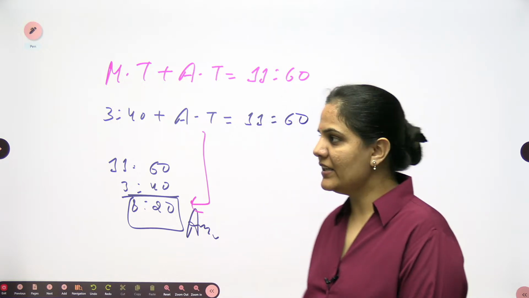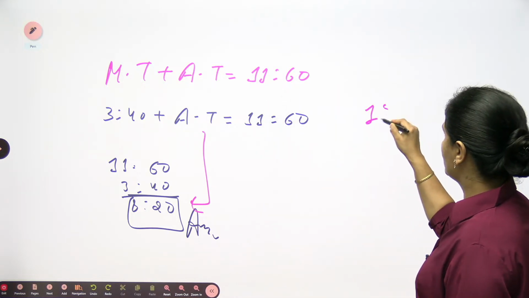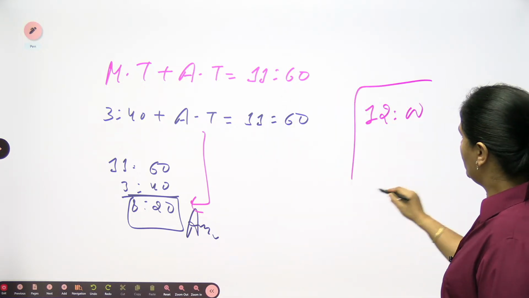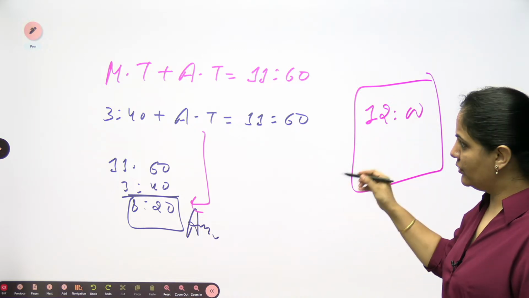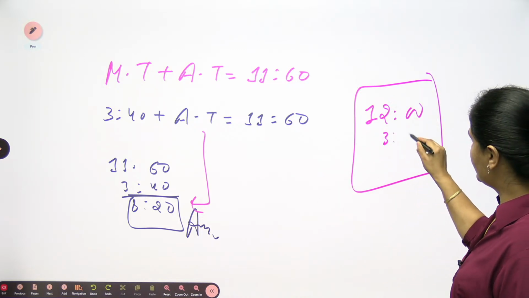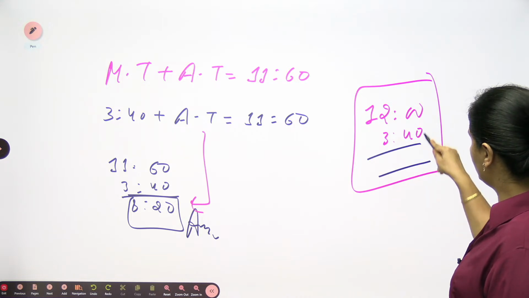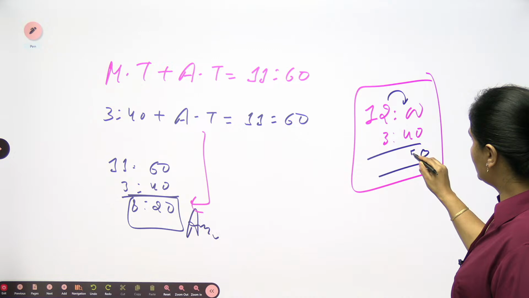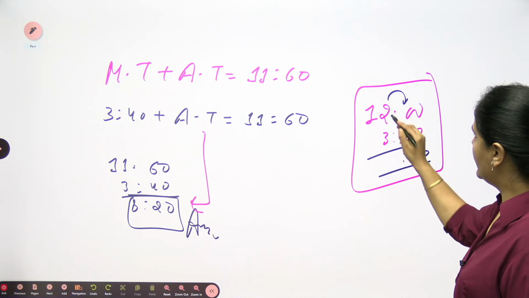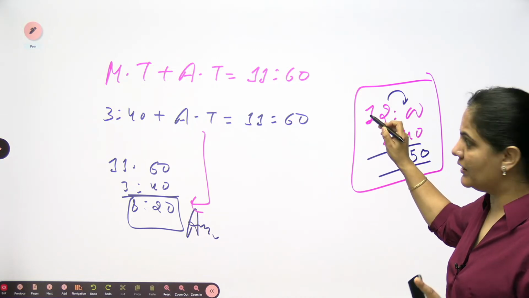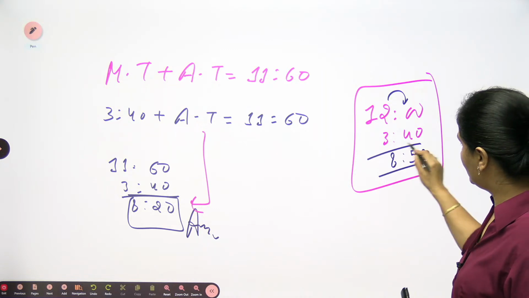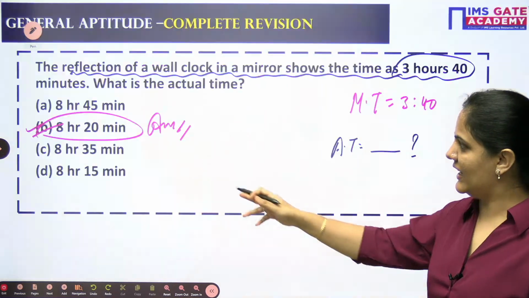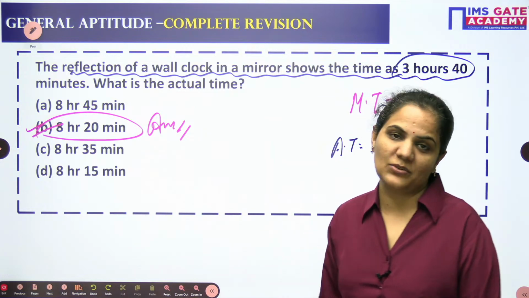Beta, why am I writing it this way? Generally when a student writes 12 o'clock, what do you do? Suppose you subtract this from 3:40. You will do 0 minus 0, 9 minus 4 is 5, and then here we have 1 only, so you do 11 minus 3. This will be a wrong 8:50, and is 8:50 there in the options? No, there is no such option.